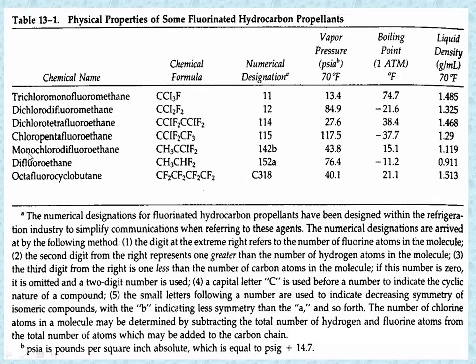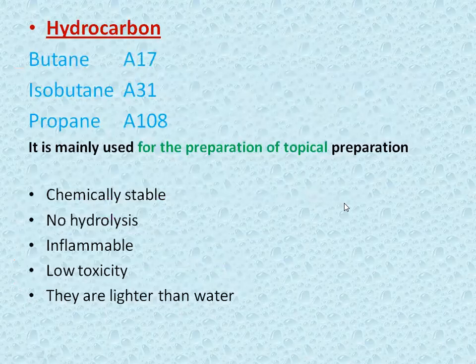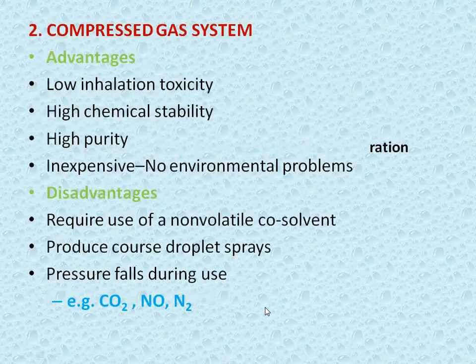There may be again MCQs for such types of numbers. Then hydrocarbon is there. Examples are butane, A17, isobutane, A31, propane, A108. It is mainly used for the preparation of topical aerosol. Then advantages are chemically stable, no hydrolysis is there. Then main is inflammable. This is somewhat its limitation. Low toxicity, they are lighter than the water.